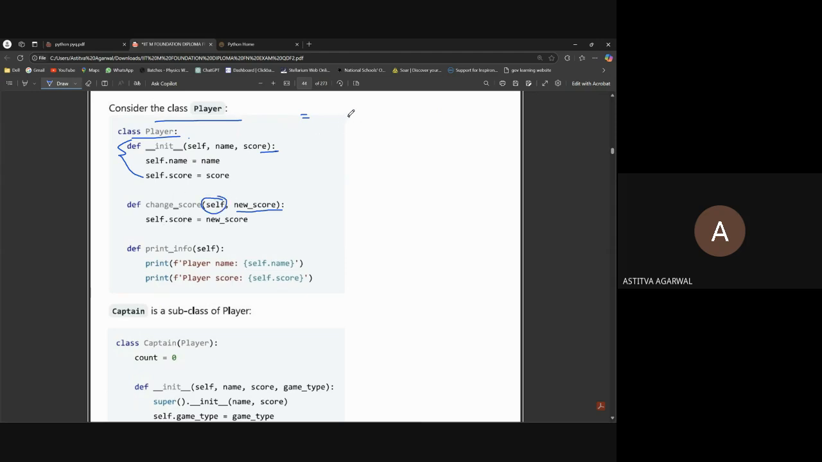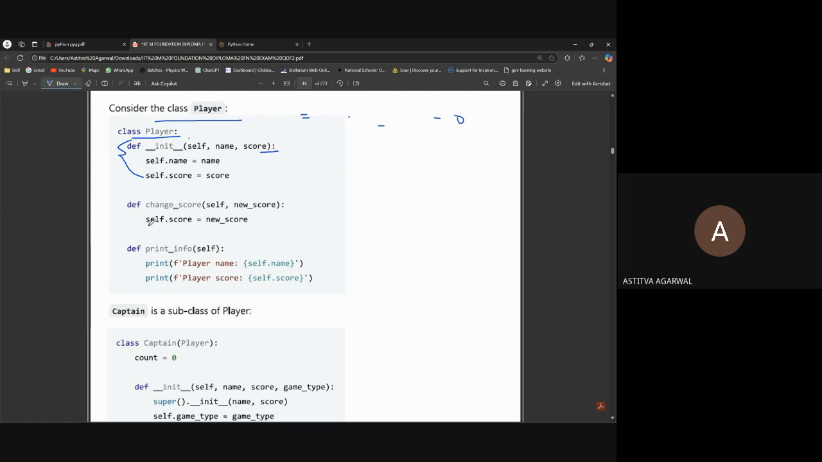Let's say there was one player named P3, and he just played a new match, and his last score was 120, and he just scored 20 more points. So the new score will be 140. It will remove 120 from the system and write 140 to update his new score. So this is a method for adding a new score.